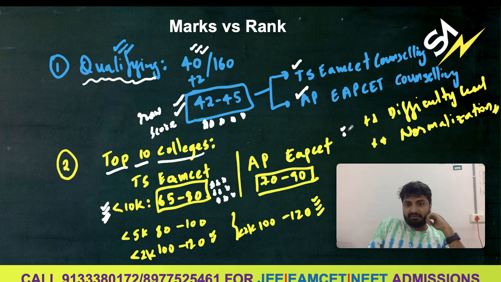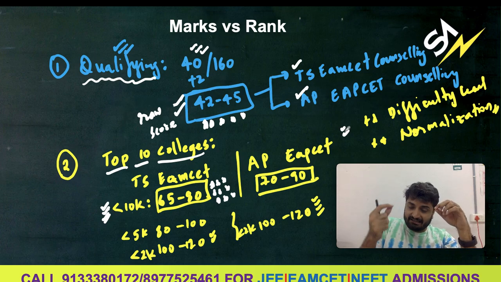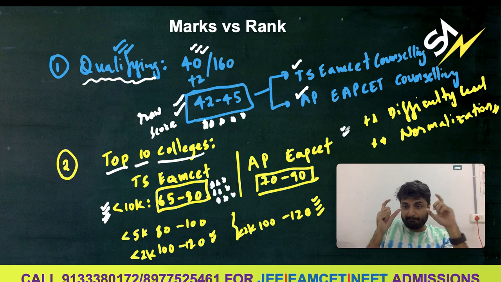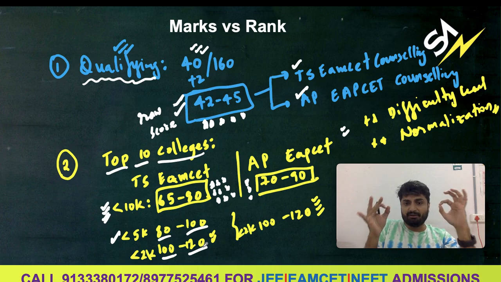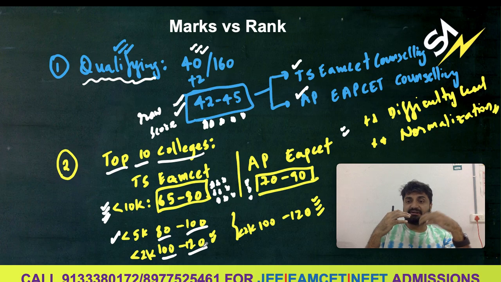For EAPCET, because the cutoffs are generally higher compared to TS EAMCET, EAPCET students should aim for 70 to 90 total. And for below 5,000 you need 80 to 100, and if you get 100 to 120, sure, you will get below 2,000 rank. This is keeping into consideration the trend.